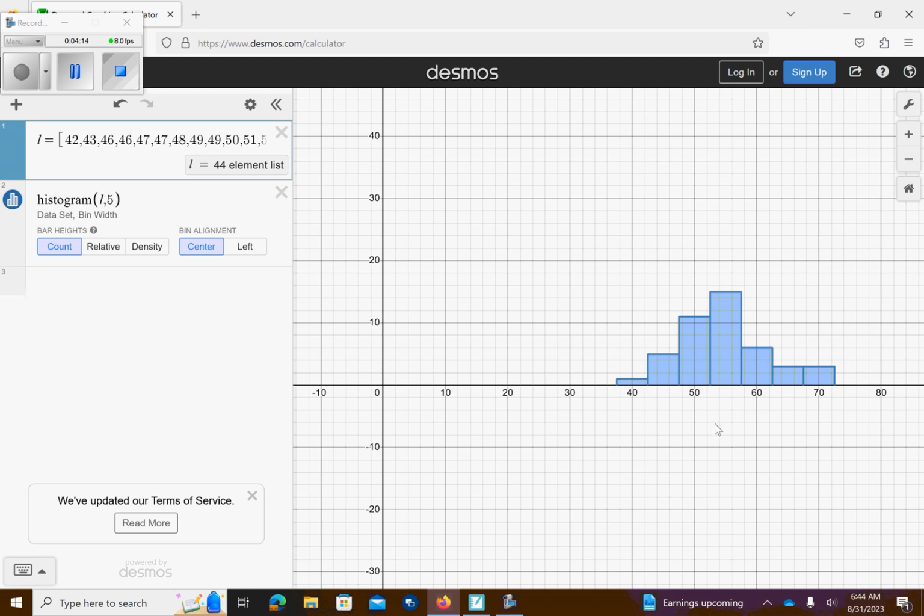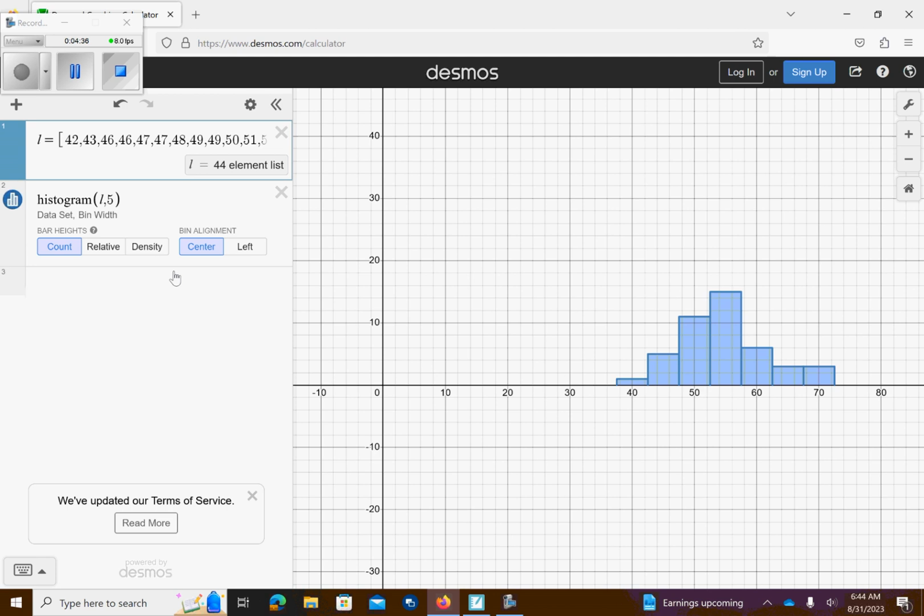Our title on the bottom would be age range of presidents. Our y-axis would be how often they are that age, how many of them fall into that region. The title could be presidents' ages at the start of their presidency.